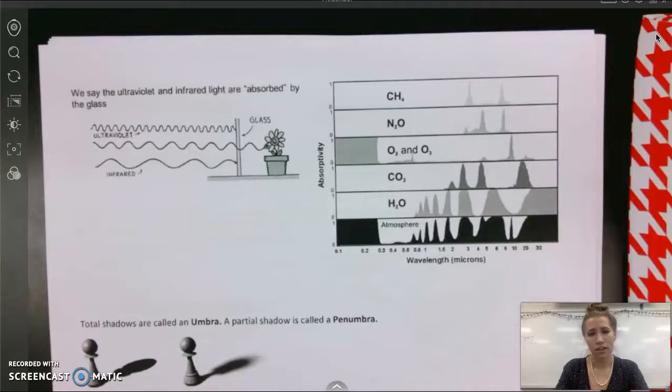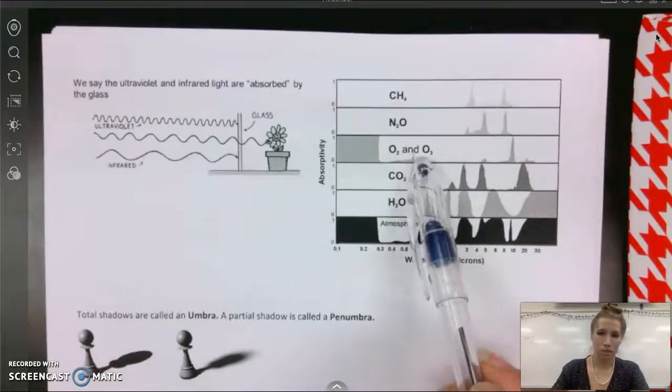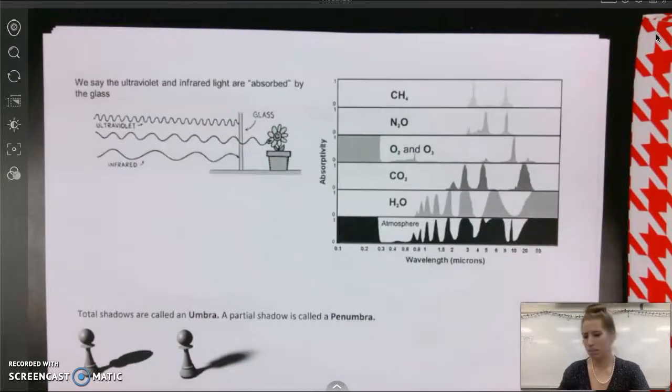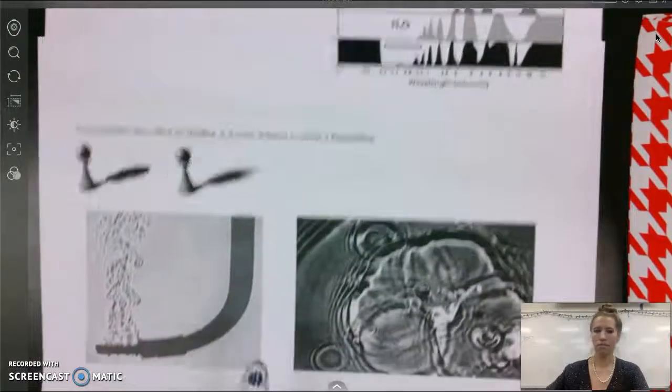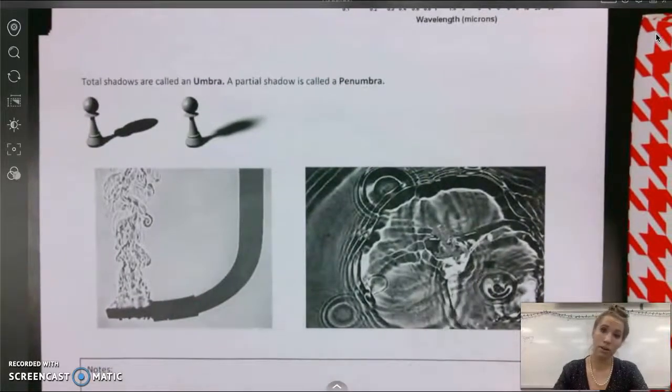Same kind of thing with our atmosphere. Visible light passes through the atmosphere, and we also get some ultraviolet, infrared, all that. But there's quite a bit of this radiation that's not making it through our atmosphere, and different gases can block those different components so that our protection's pretty good, and then there's some places that we still get that EM traveling through.